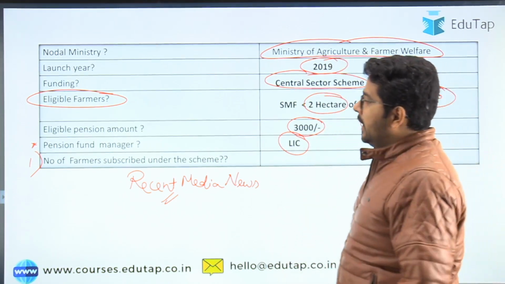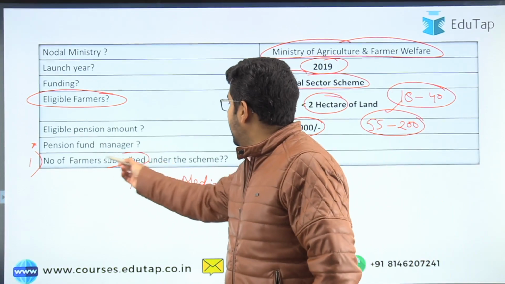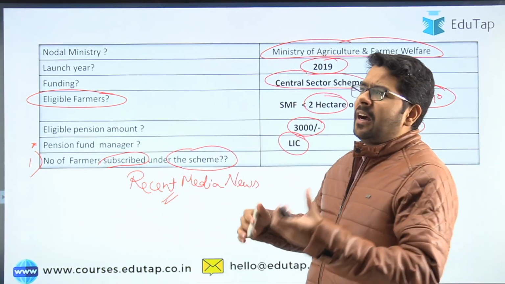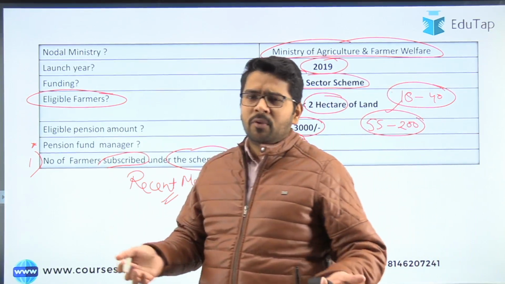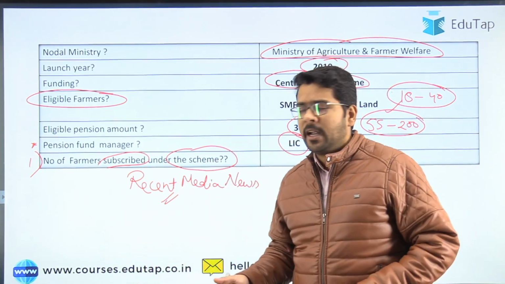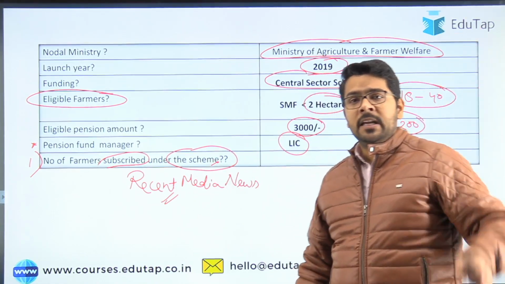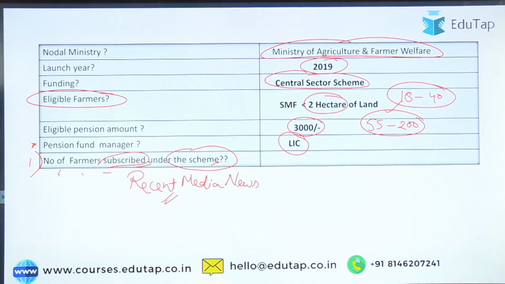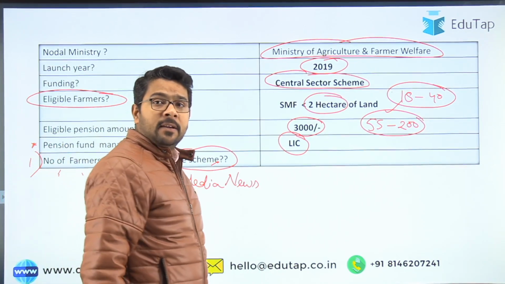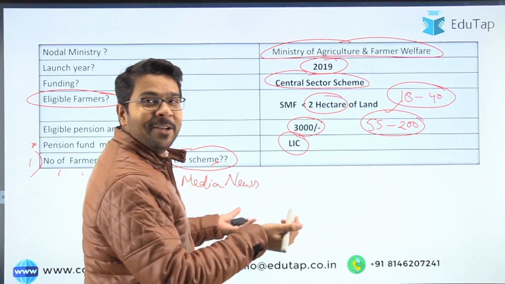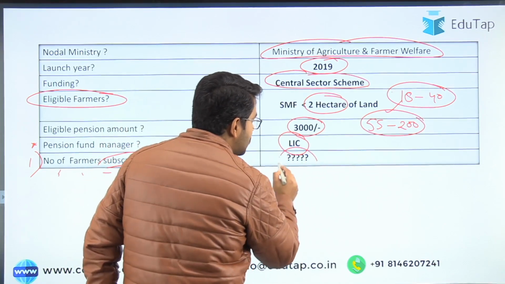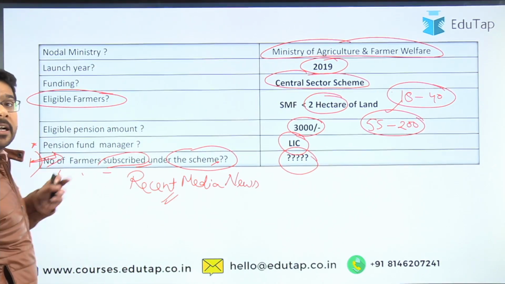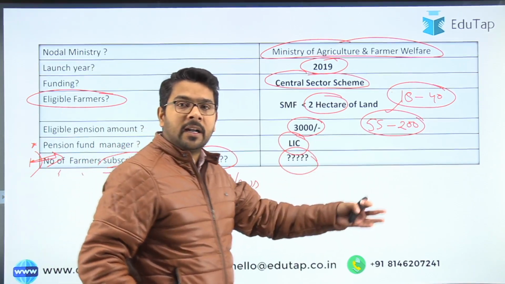So I framed a question that number of farmers subscribed under this particular scheme, because in the month of, I think, March, there was a news that I think 15 or 18 lakh, I do not recall at the moment, that this much of farmers have subscribed for this scheme. So suppose in January there will be a news that how many number of farmers have subscribed for this particular scheme. So the answer will be as per the news. So that's why I marked this question as a question mark, because these are the facts that we have to cover from the coming current affairs.